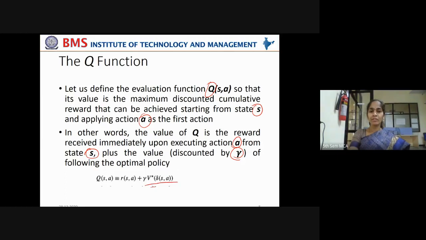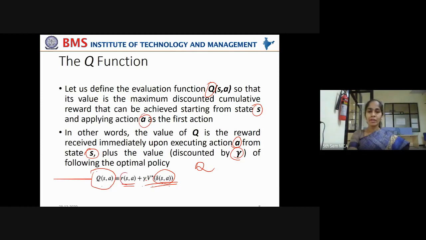So what is the optimal policy here? How can you define the optimal policy? You can define it as a function of Q. Q of S, A, that is the optimal evaluation function of moving from state S by taking an action A, is equivalent to the immediate reward plus discounting factor multiplied by the cumulative reward value at the next state. Add both of them, that will be treated as your evaluation function Q.